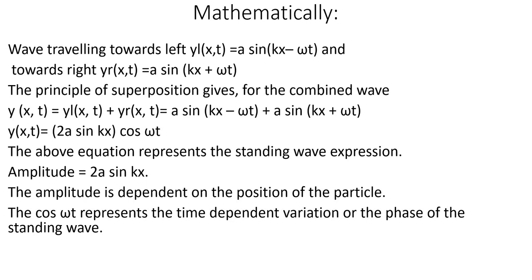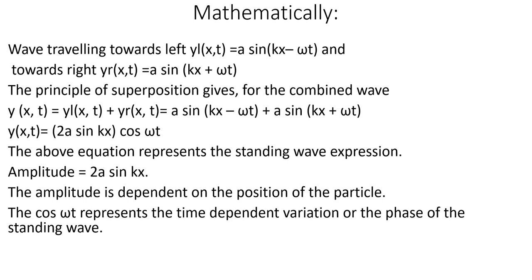This is the equation which represents the standing wave. Here, what is the amplitude? Amplitude is given by 2A sin kx. So you can see that amplitude depends on the position of the particle. This is very important. In the case of a progressive wave, amplitude does not depend on the position of the particle; it will remain A itself.